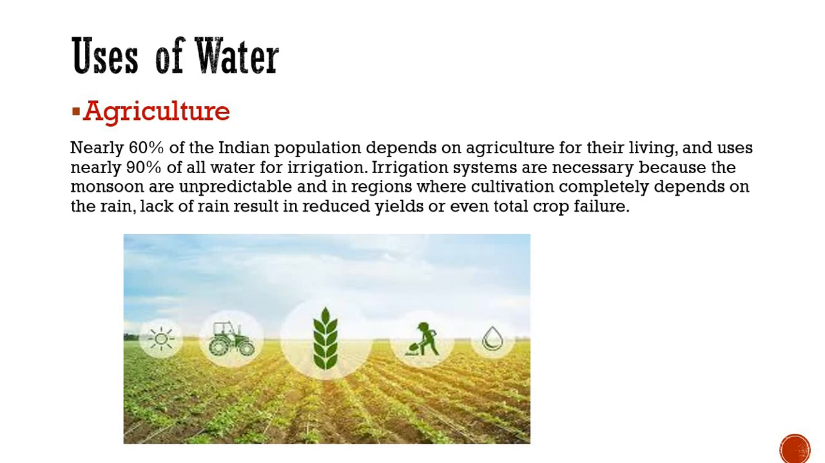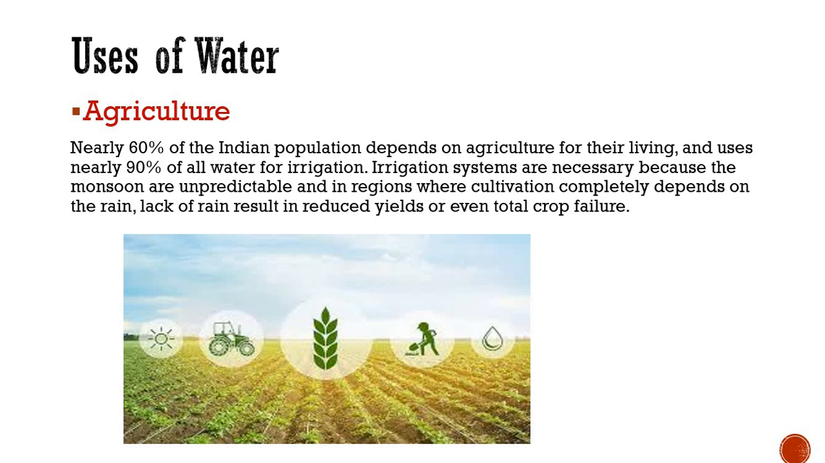So coming to uses of water. The uses of water can be broadly divided into agricultural, domestic and industrial use. The major portion of water in India is used in agriculture, as India is mainly an agricultural country. Yes, India is an agro-based country.